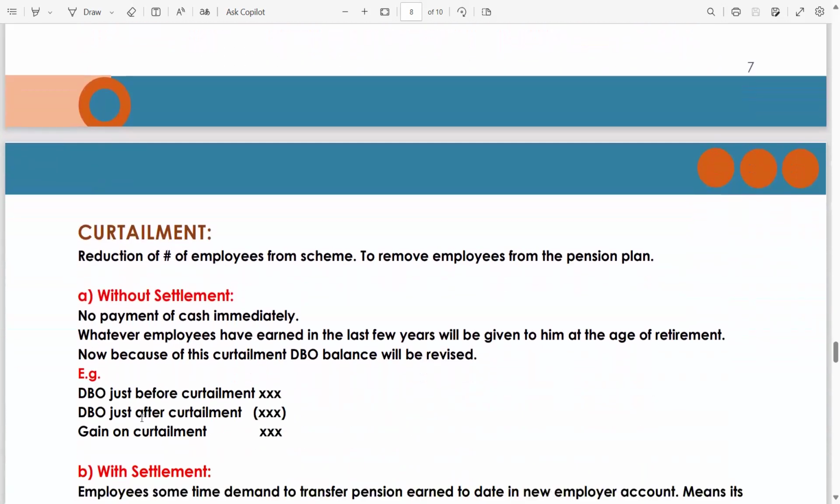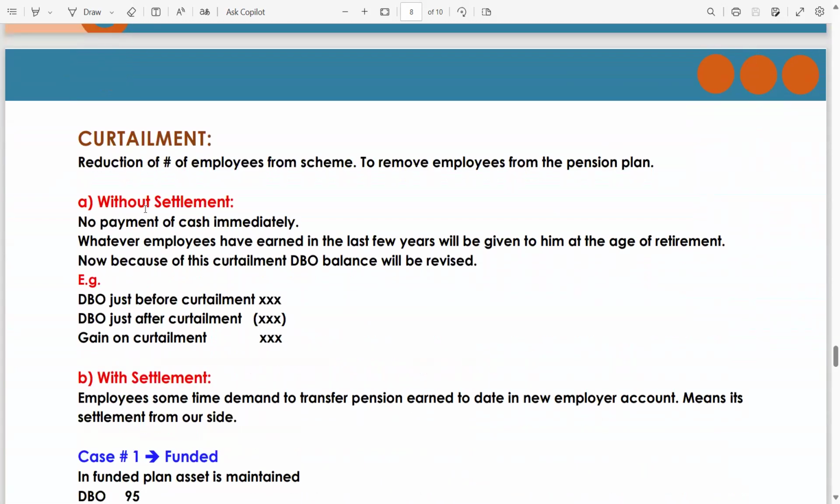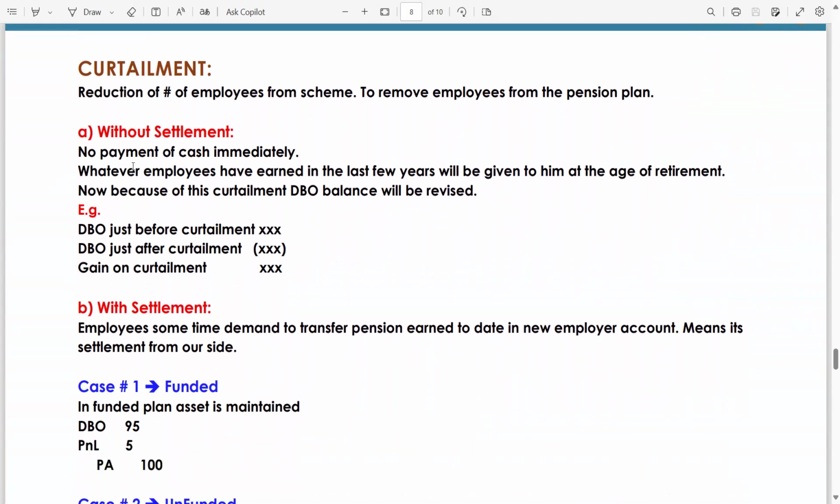I hope you are getting the things. Now we move to the curtailment. What is the curtailment? Curtailment means when an employer reduces the number of employees from the pension scheme, removing employees from the pension plan. There are two types of curtailment: A, without settlement, B, with settlement. Without settlement means no payment of cash immediately. Whatever employees have earned in the last few years will be given to them at the age of retirement.